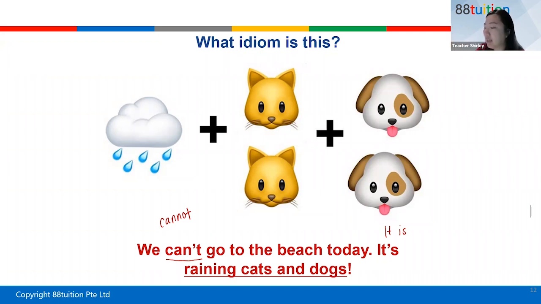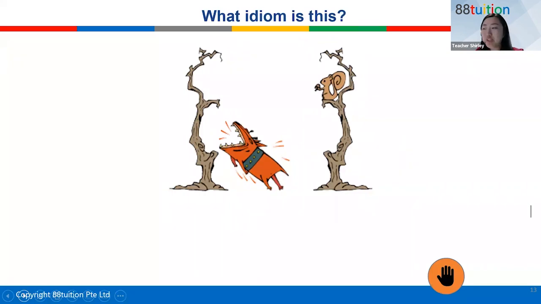So back to the sentence. We cannot go to the beach today. It is raining cats and dogs. All right, it's a good one. Next one. Which idiom is this?